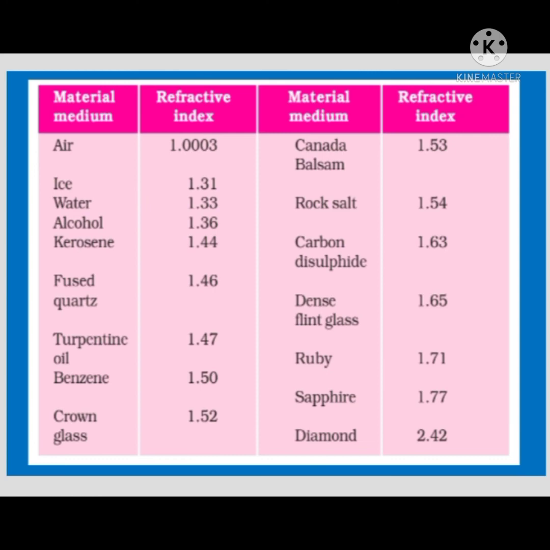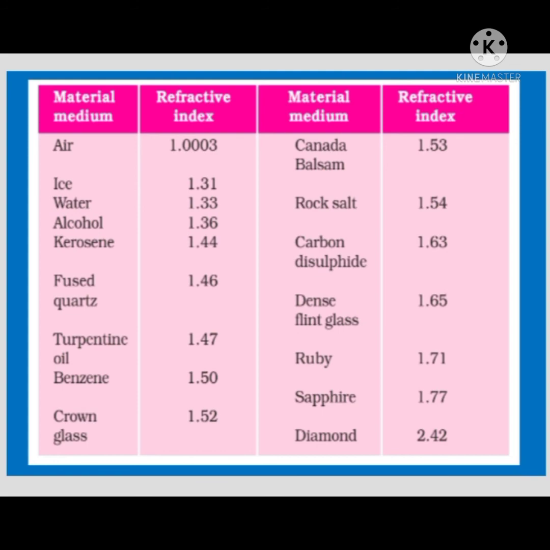The optical density and the mass density of an object have different meanings. From this table, an optically denser medium may not possess greater mass density. For example, kerosene has a higher refractive index, so it is optically denser than water, although its mass density is actually less than water.